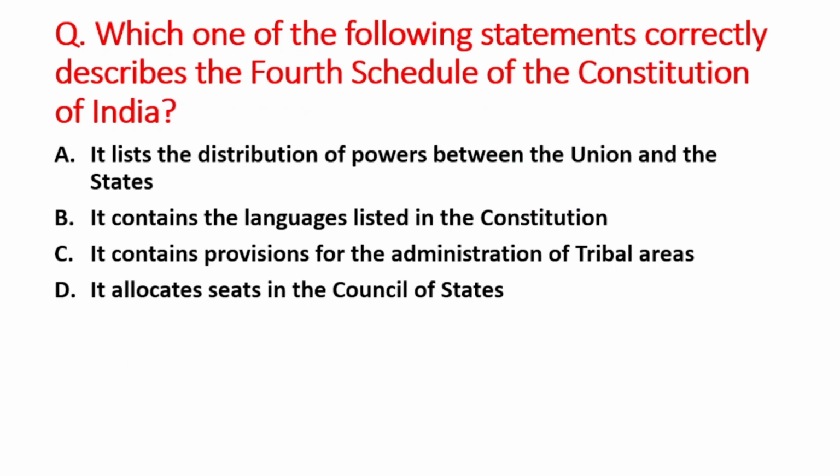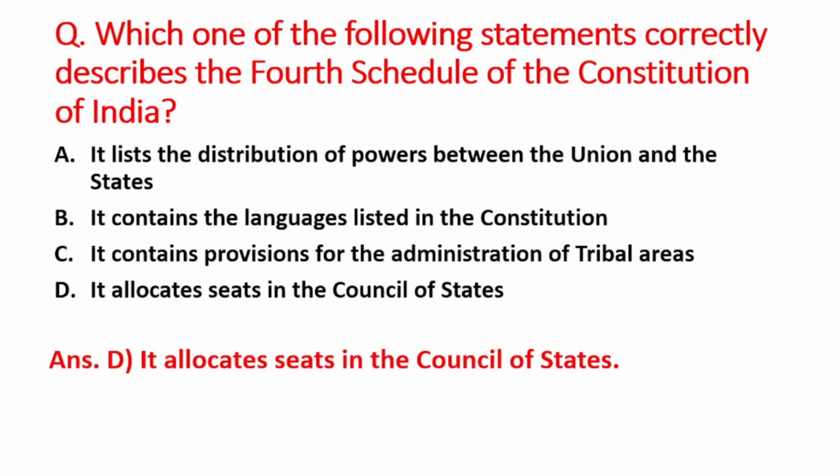Next question is, which one of the following statements correctly describe the fourth schedule of the Constitution of India? A option is, it lists the distribution of powers between the union and the states. B option is, it contains the languages listed in the constitution. C option is, it contains provisions for the administration of tribal areas. And D option is, it allocates seats in the Council of State. So right answer is option D, that is, it allocates seats in the Council of States.